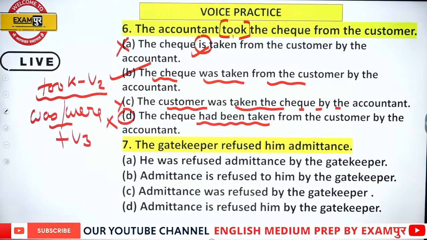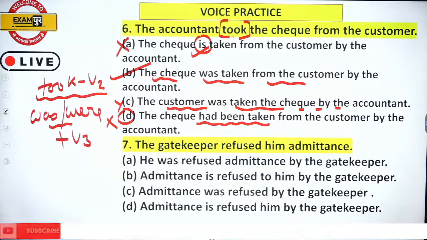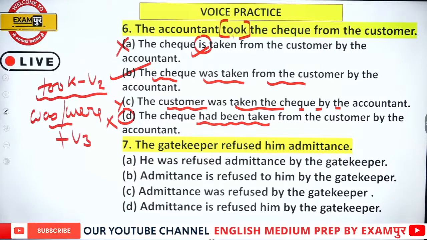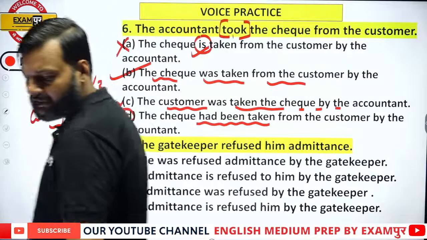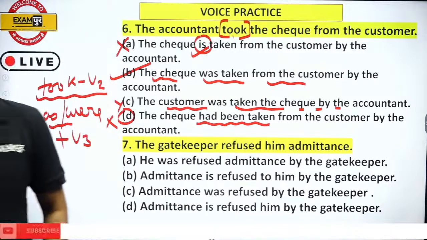Now question number 7. The gatekeeper refused him admittance.